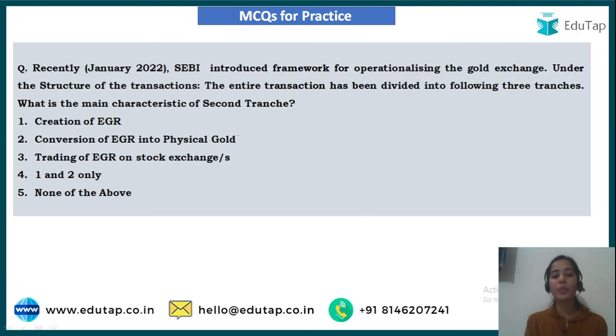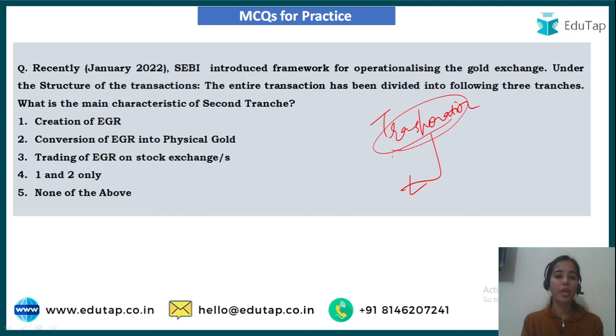So now coming to the question, I hope you have understood the framework. Just one more thing: if you are using transportation services because you want the gold to be sent to your home, you need to have your own transportation, or if you are taking the transportation that is defined by the stock exchange, then you have to pay for those services.